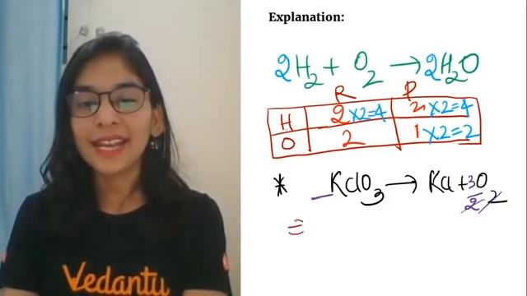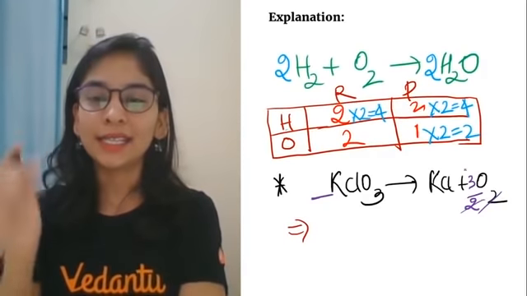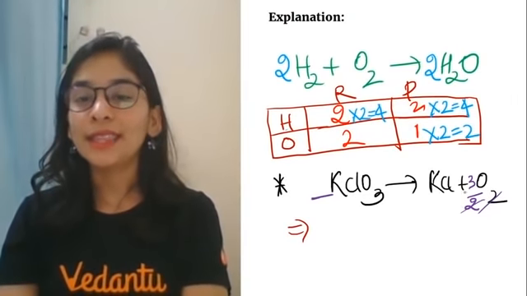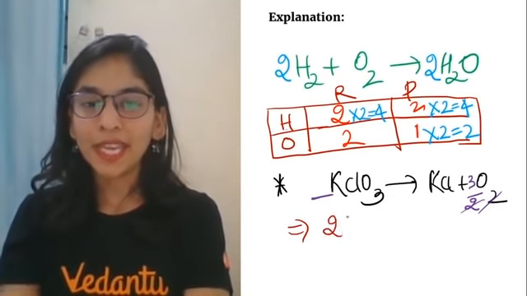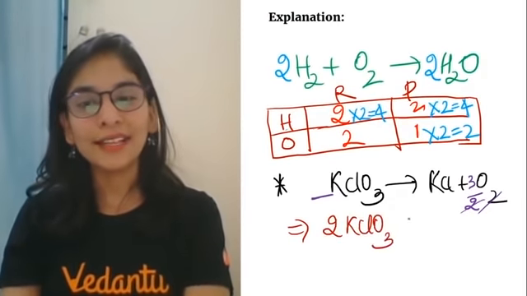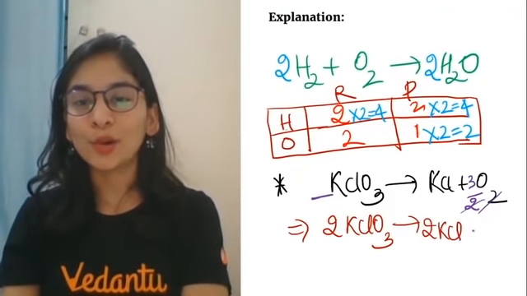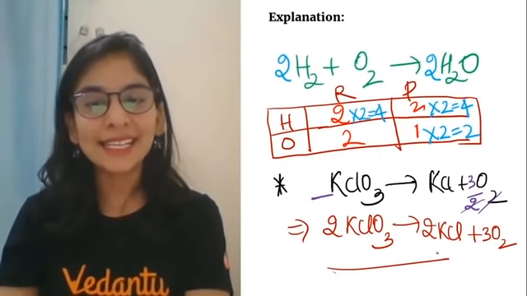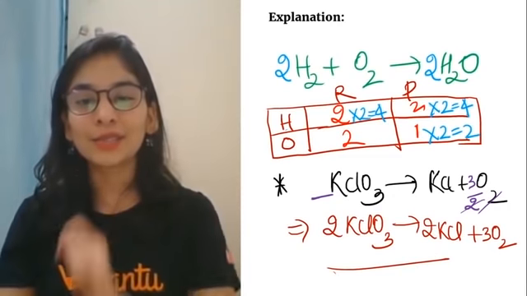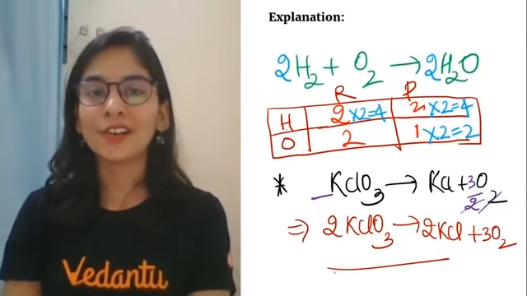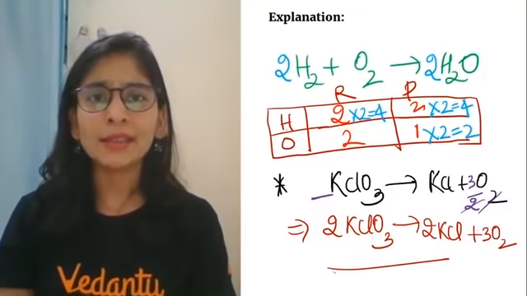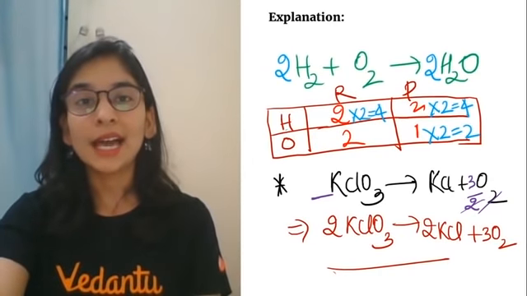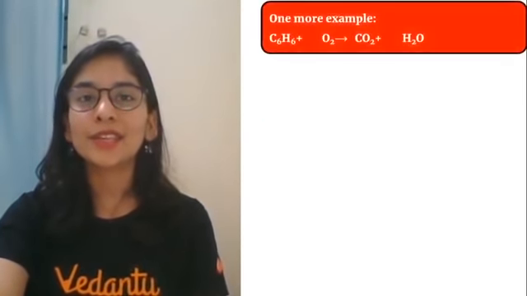But as I told you, writing a fractional number is not a good way to write it. How you can remove this fraction 3 by 2 by multiplying the whole equation by 2, ताकि ये 2 remove हो जाएगा. So it became 2 KClO3, right students? Then 2 KCl, सबको 2 से multiply कर दो, 2 cancel, 3 O2. And the reaction became balanced. You can see it as well. 2 potassium, 2 chlorine, 2 into 6, 6 oxygen and 3 into 2, 6 oxygen, reaction got balanced. Are you making some kind of understanding? Are you understanding what I really want to say here? कि आपको समझ आ रहा है मैं क्या बोल रही हूँ? How to balance the chemical equation in a good way?